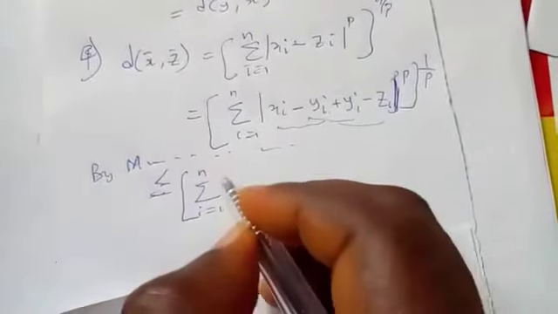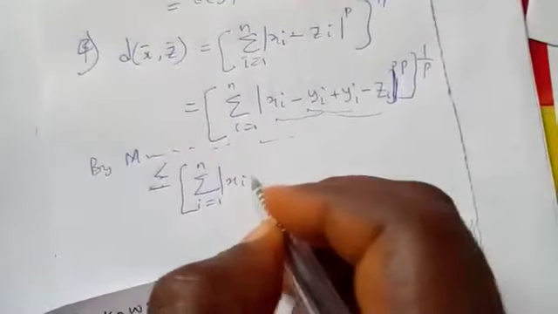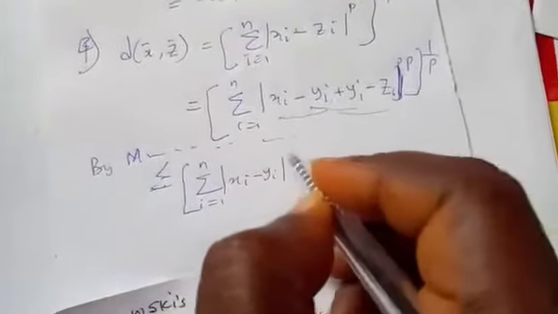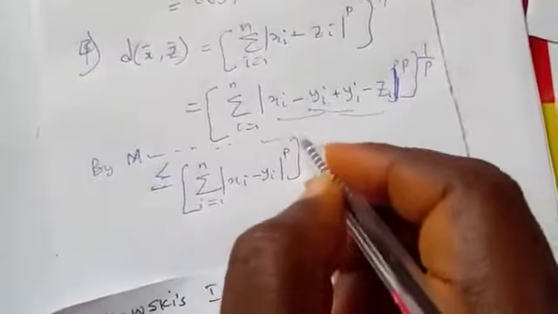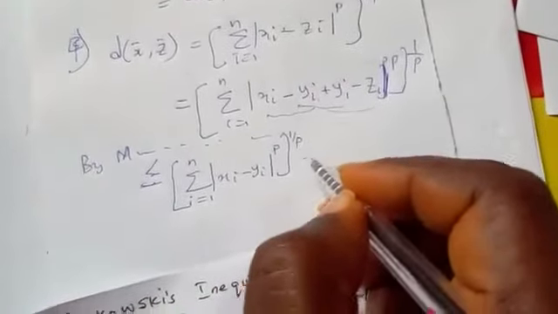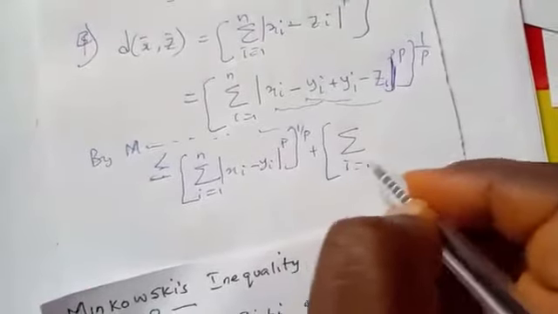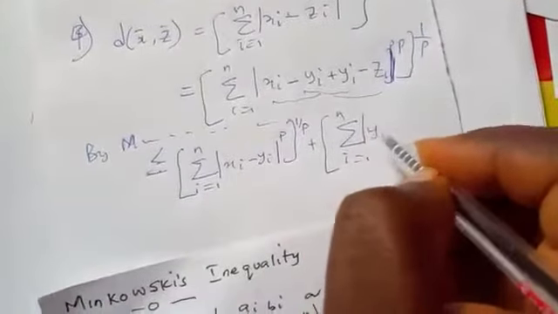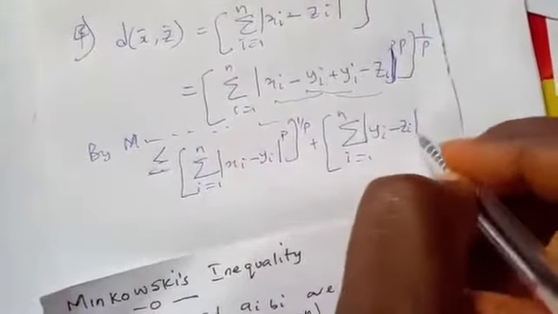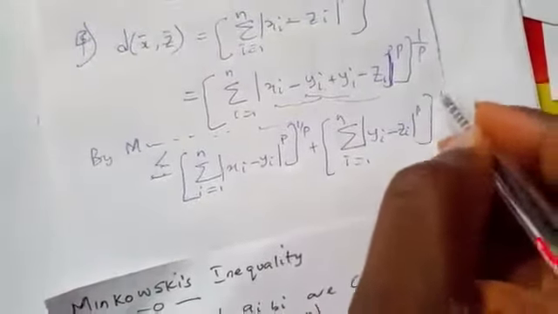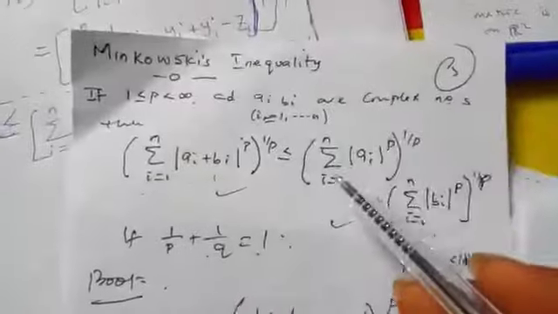the summation, i runs from 1 to n, si minus y hat raised to power p, all raised to power 1 over p, plus the summation, i runs from 1 to n, y hat minus zi raised to power p, all raised to power 1 over p, as we can see here.